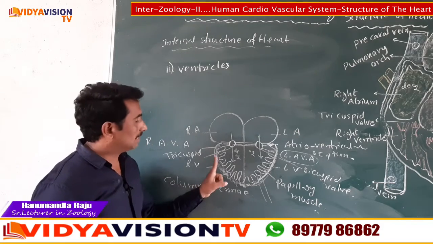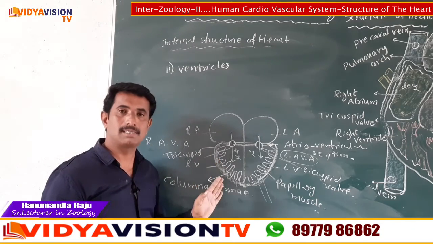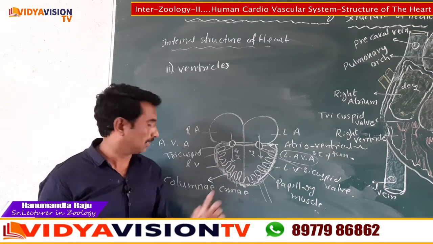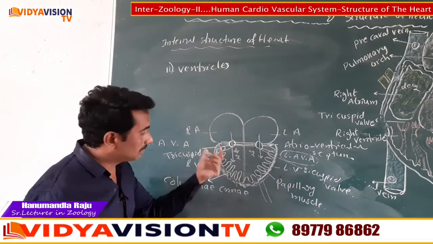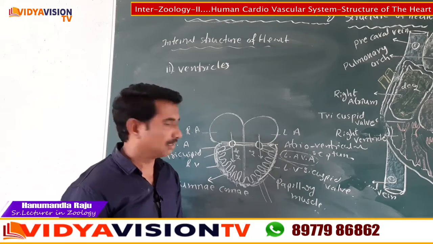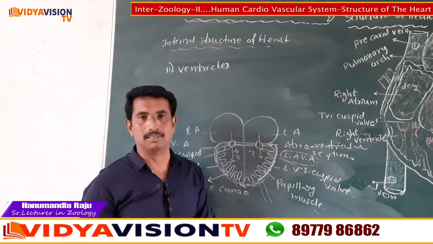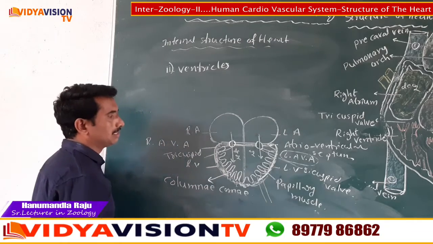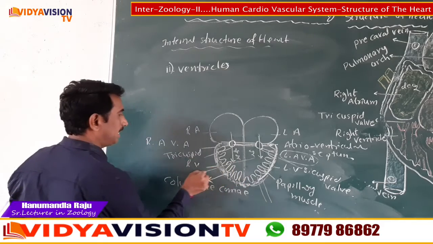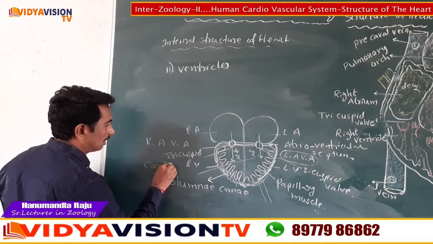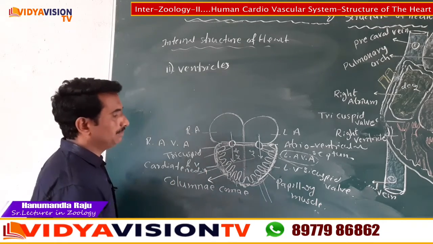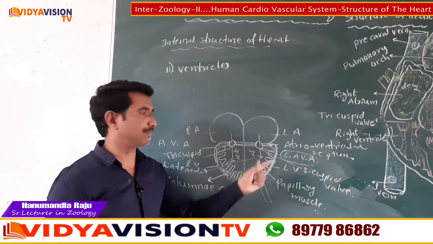Columnae carneae means the inner surface of the ventricles has ridge-like structures. Among these ridges, some are large in size and conical structures. They are called papillary muscles. Now between the papillary muscles and the bicuspid and tricuspid valves, chordae tendineae are also present, children.